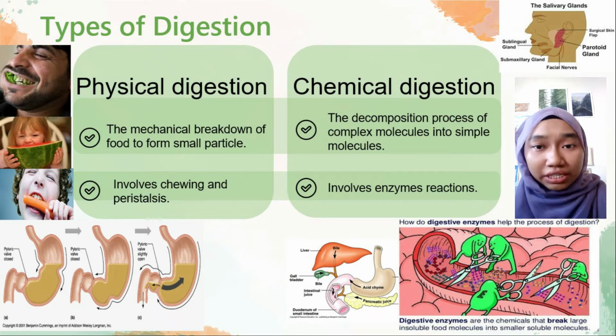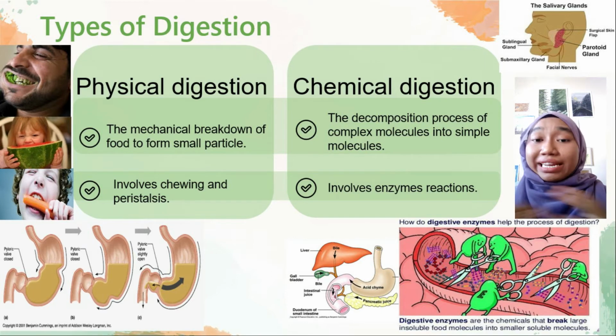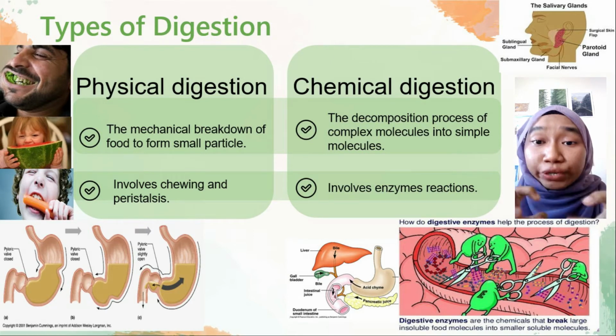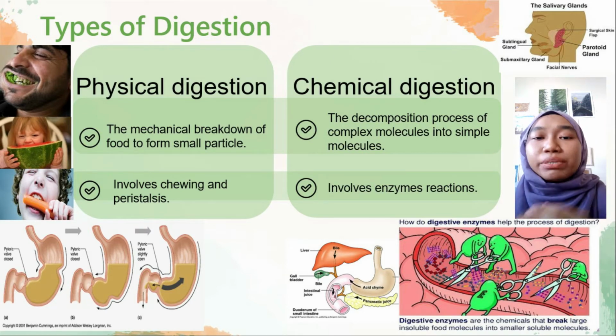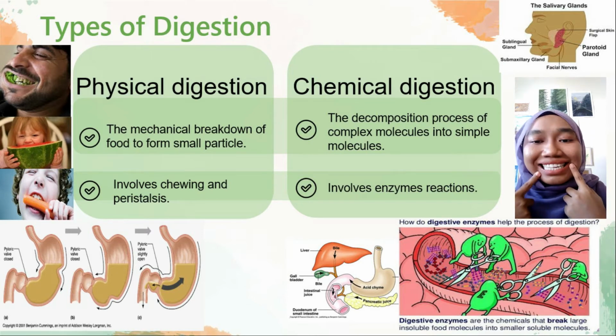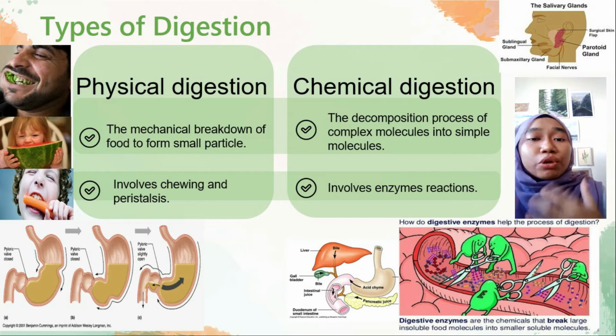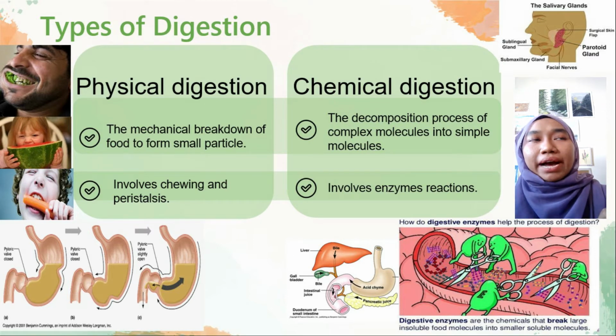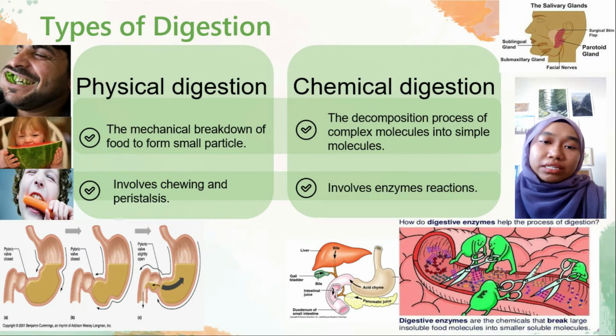Physical digestion involves mechanical breakdown, that is the breaking up of large pieces of food into smaller pieces. It starts in the mouth with the chewing action of the teeth, and then continues to a smaller extent in the stomach by the churning action from the contraction of the muscles of the stomach wall.